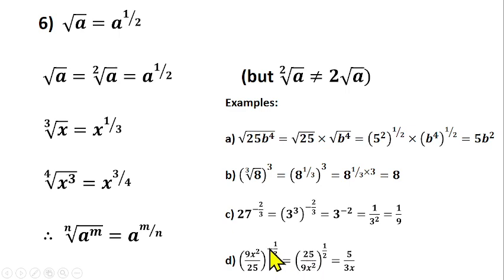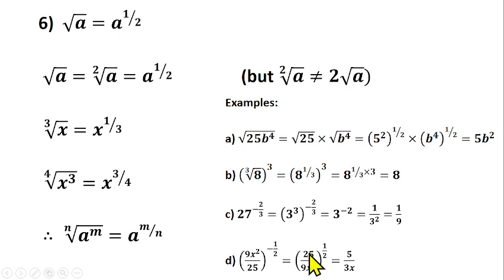According to this minus here, if I inverse this fraction now, that means I have 25 over 9x squared raised to power half. Why are we not having this minus here again? Because we have already inversed this fraction. So inverse this fraction, you have 25 over 9x squared, then raised to power half. So what does this one mean? It means square root. 1 over 2 means what? Square root. So what's square root of 25? 5. And what's square root of 9? 3. What's square root of x squared? That will be x.